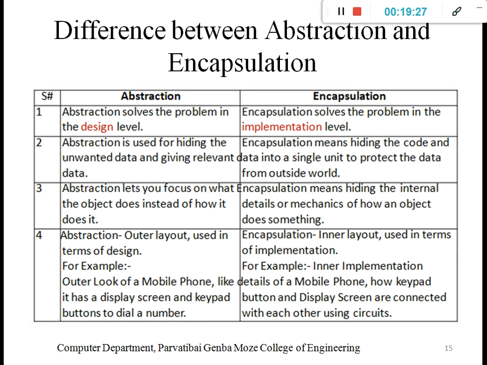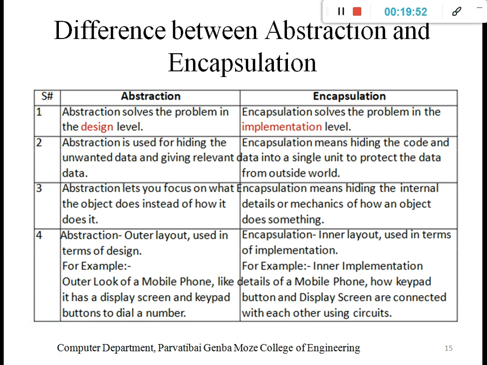We don't know how exactly the mobile screen gives access to a user when we put the correct password, right? That mechanism behind accessing the mobile comes under encapsulation. Abstraction lets you focus on what the object does instead of how it does it. We access the mobile, and that's sufficient.